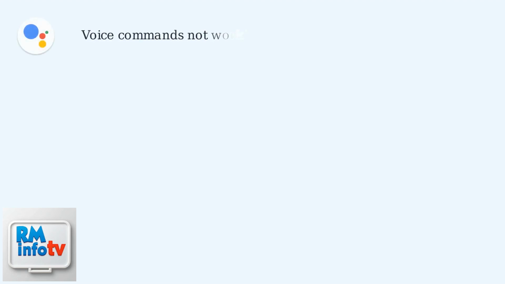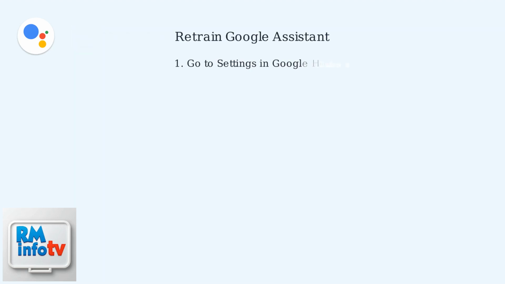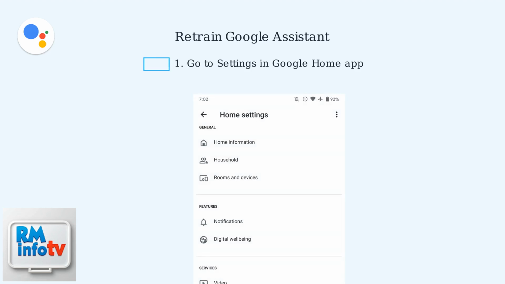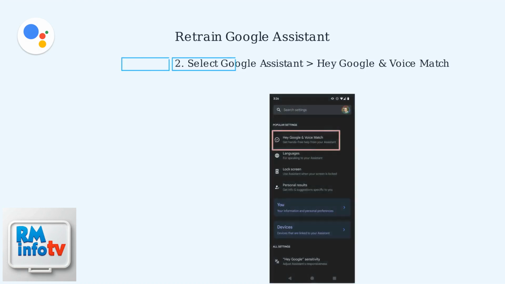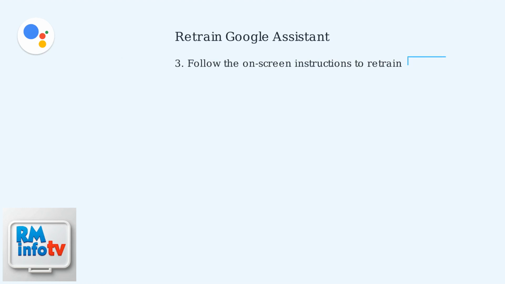If your Google Home lights aren't responding to voice commands, it could be due to poor voice recognition or background noise. To fix this, retrain your Google Assistant. First, open the Google Home app and go to Settings. Then navigate to Google Assistant and select Hey Google and Voice Match. Follow the on-screen instructions to complete the voice training process. Also, try to minimize background noise when giving commands to improve recognition.